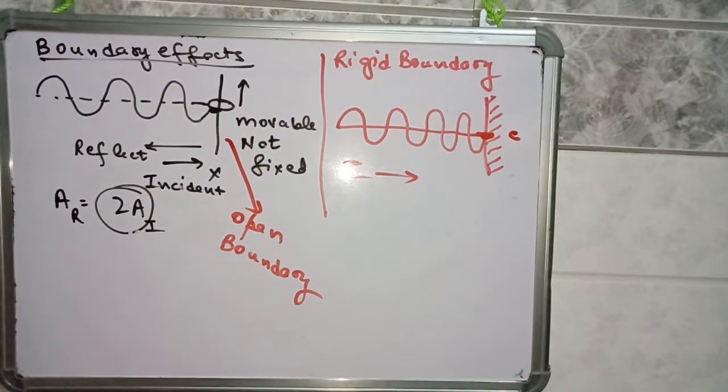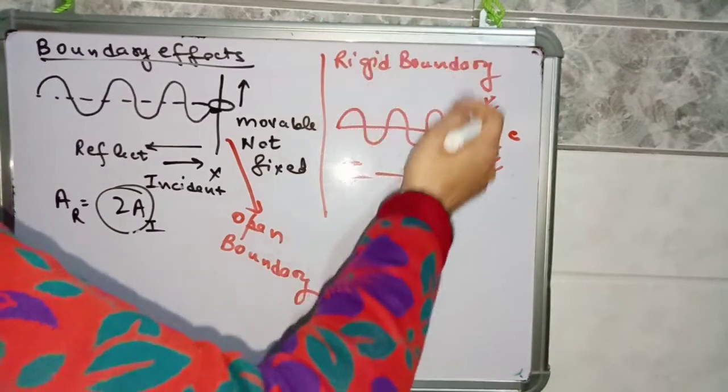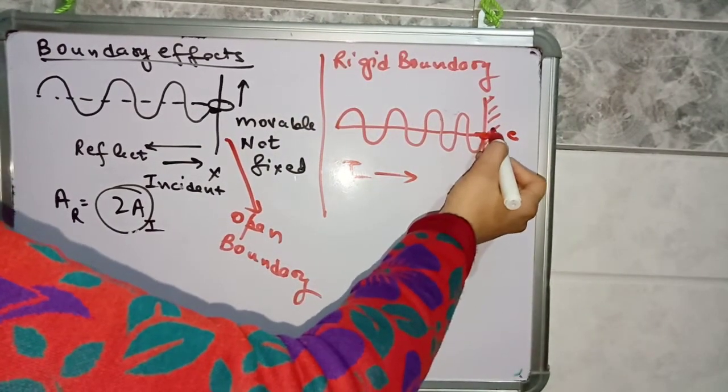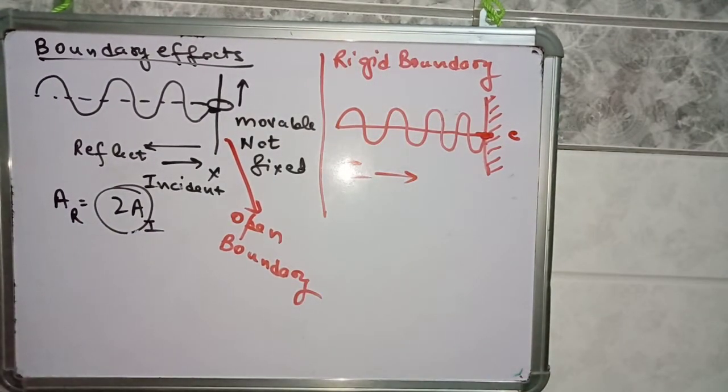But we know that Newton's law applies here, that every force has an equal and opposite reaction. So the particle which is trying to move in the upward direction, this wall or fixed end will pull it in the downward direction.